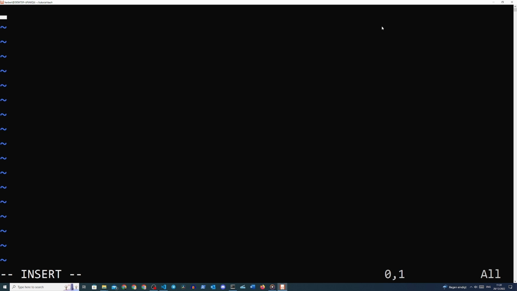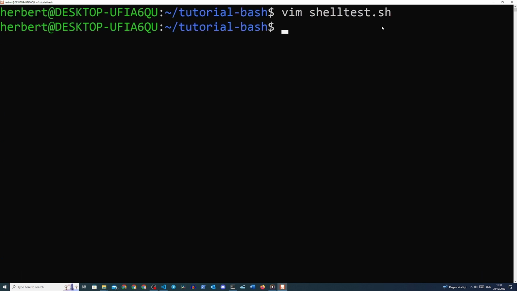Let's now start with our shell script. In Vim, write echo hello world and write and quit the file by pressing the insert or append mode, writing echo hello world, then pressing the escape button, and then writing :wq.